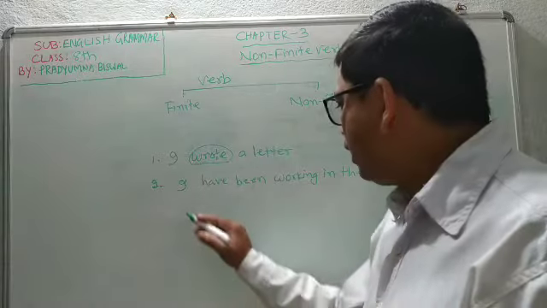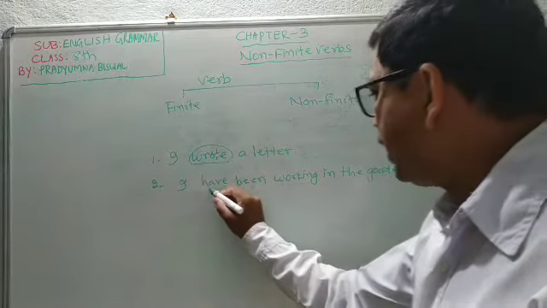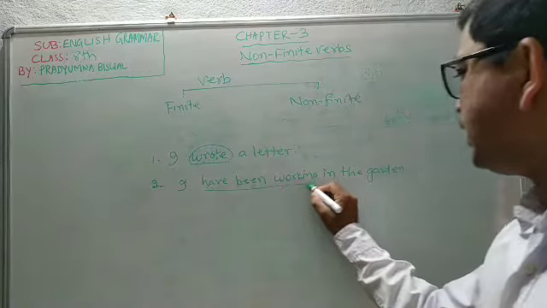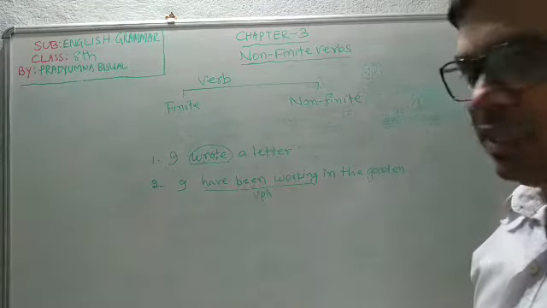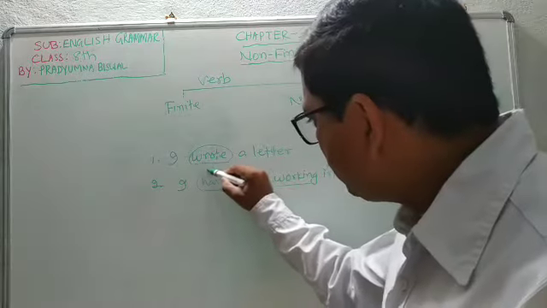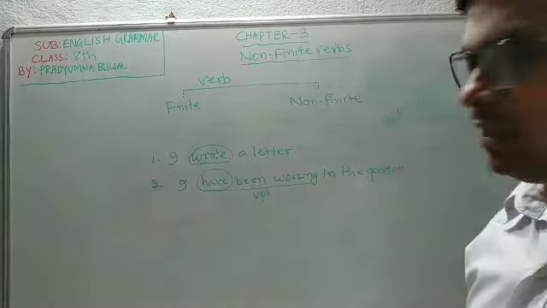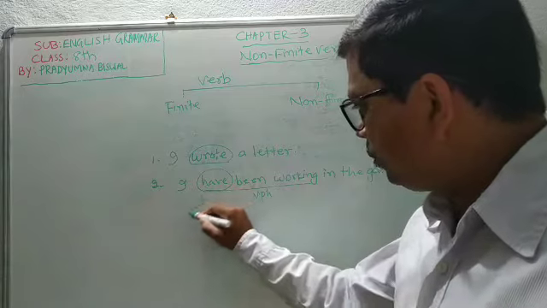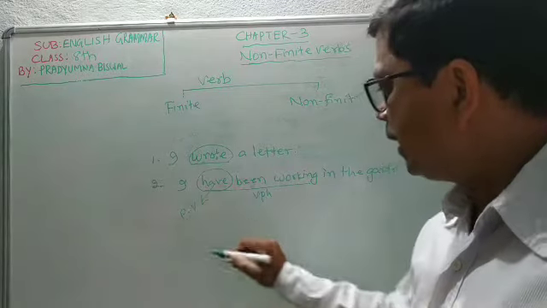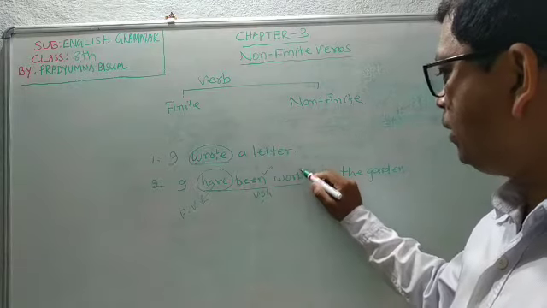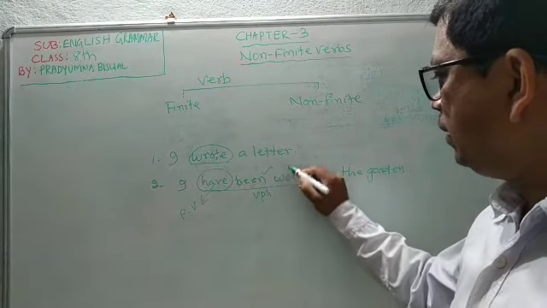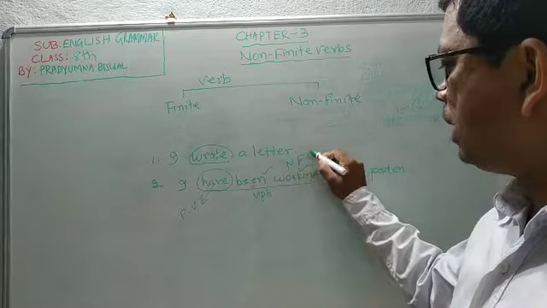On the other hand, in I have been working in the garden, have been working is known as the verb phrase. Have is the first word of the verb phrase, so this have will be the finite verb and the rest will be non-finite verbs. That means been and working will be non-finite verbs.